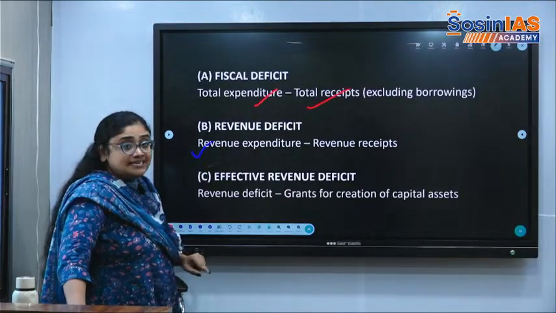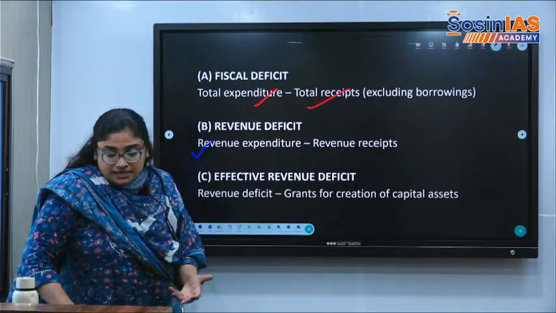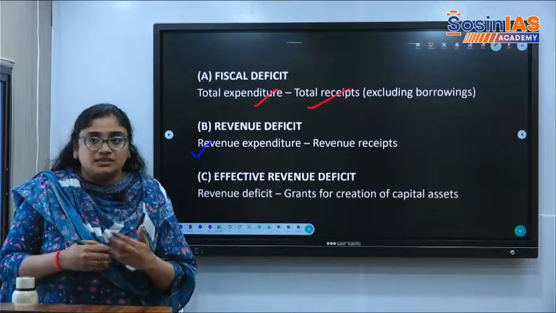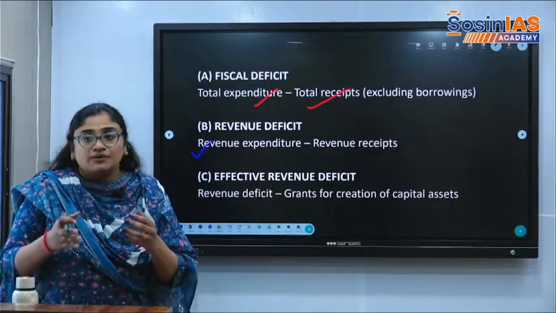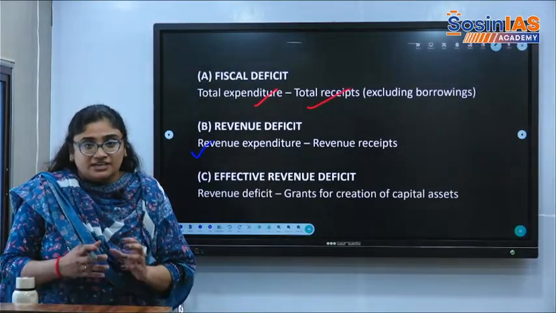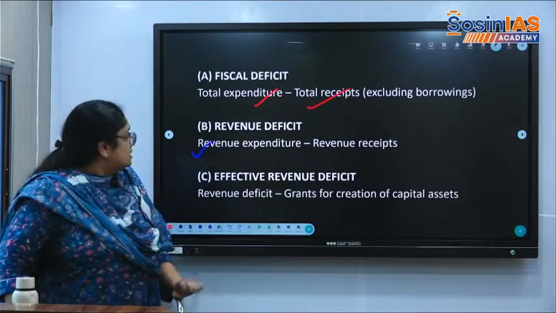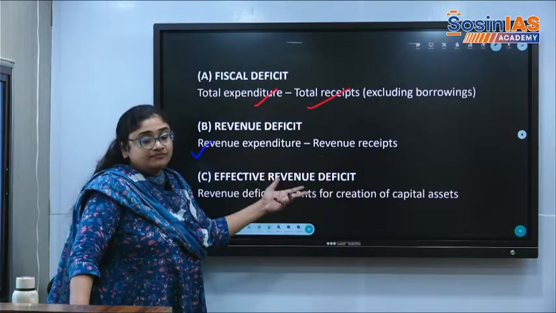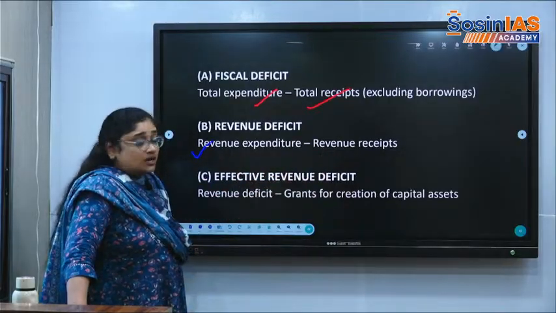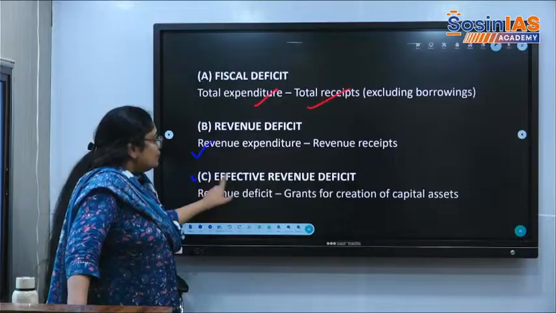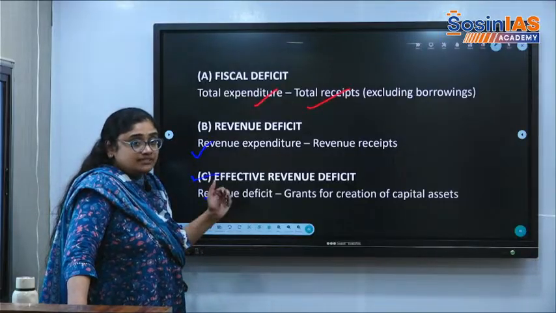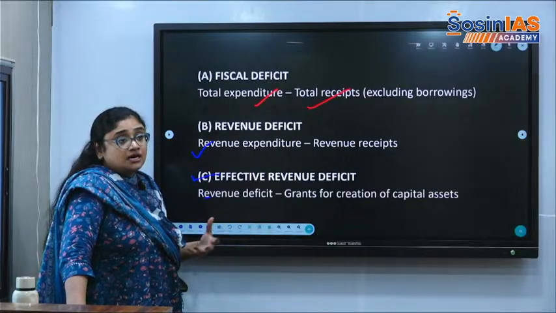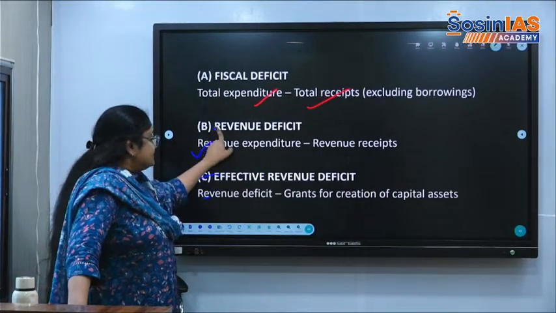Revenue deficit is within revenue. Revenue expenditure is where the money is expended without creation of assets. Revenue budget and revenue expenditure. So what is revenue deficit? If the expenditure is more than whatever we are getting, that is called revenue deficit. Whatever is financed without proper receipts, that is revenue deficit.